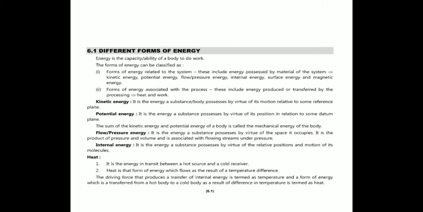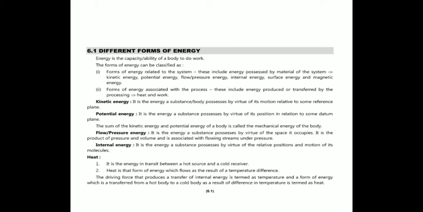Now there are different forms of energy. Energy is nothing but the capacity or the ability of a body to do work, and the different forms of energy can be classified as the energy related to the system, which includes energy possessed by material of the system: kinetic energy, potential energy, flow or pressure energy, internal energy, surface energy, and magnetic energy.